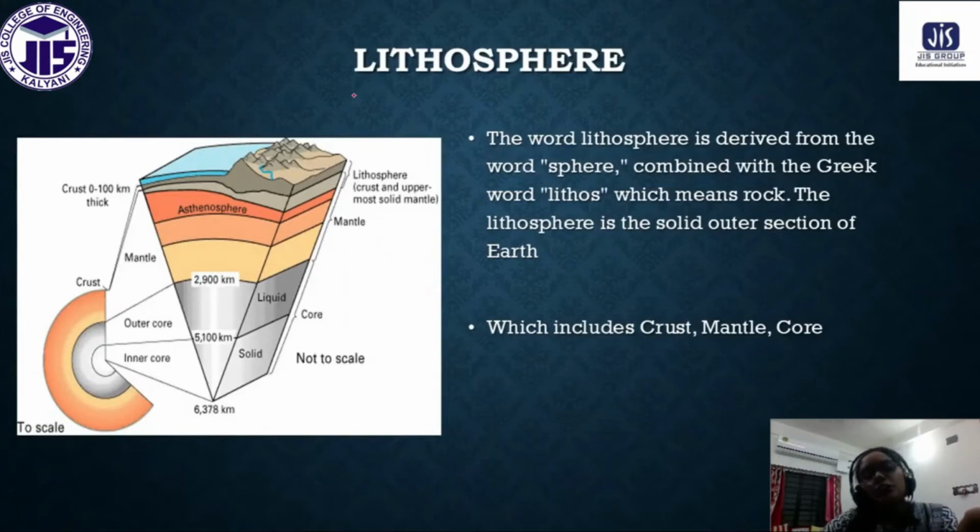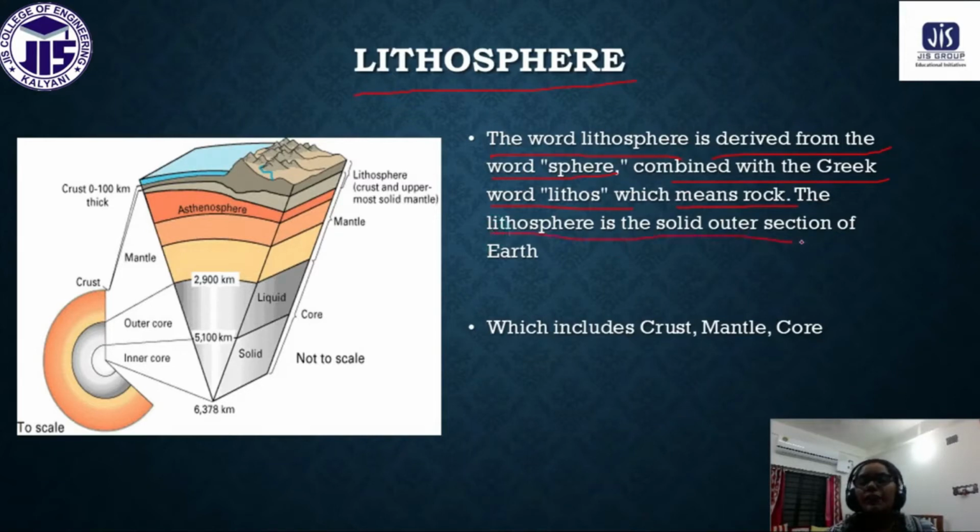Now, the lithosphere. The word lithosphere is derived from the Greek word lithos, which means rock, combined with sphere, which means zone.